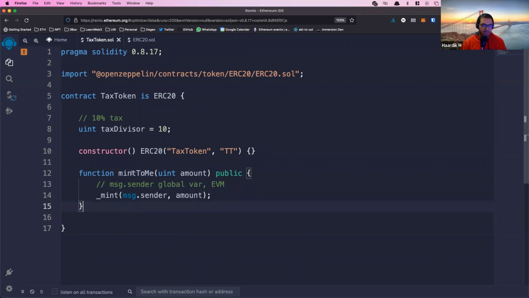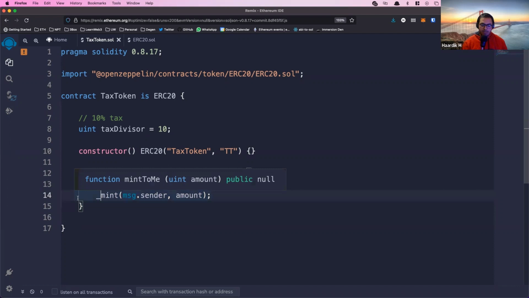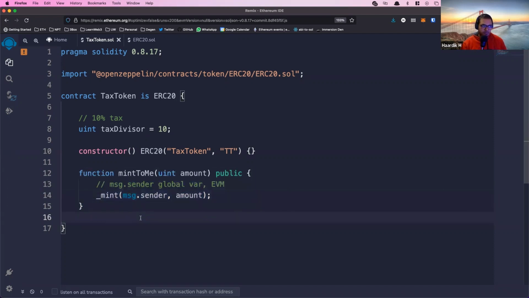So what we're basically saying is whoever calls this function, just mint them however many tokens they want. Obviously, in real life, you'd be paying for those tokens with ETH, or maybe do an airdrop of some sort or whatever. But this is a quick and easy way to show it, because this isn't the main functionality we're going after. So we'll just let anybody mint however many tokens they want, no problems at all. And we'll use this for testing.